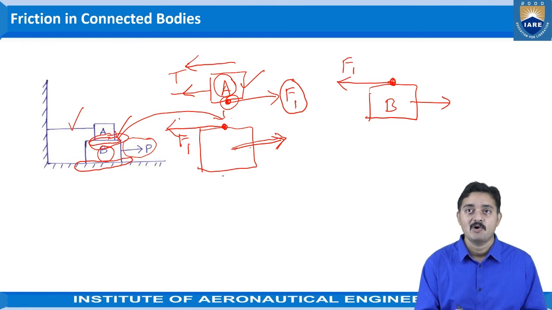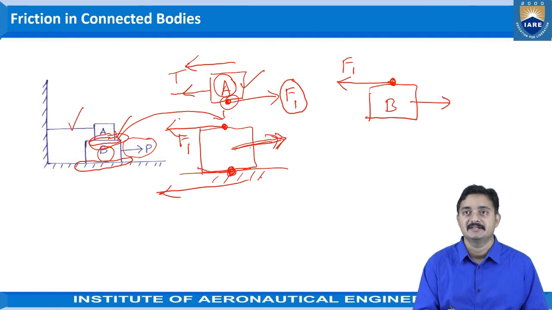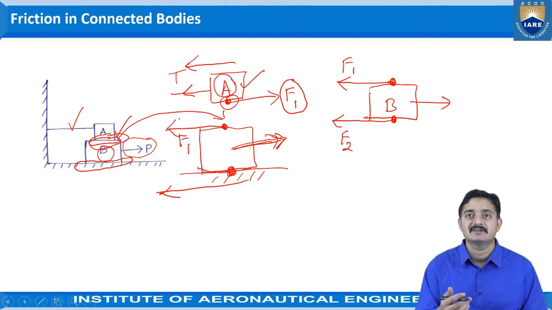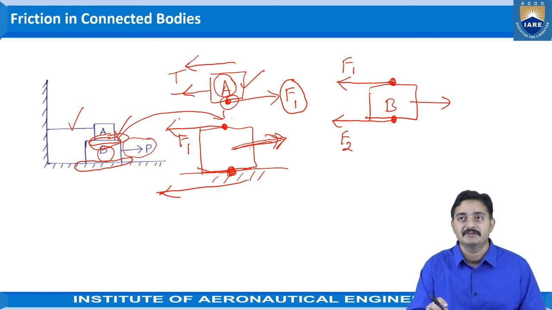Now coming to the bottom surface, this object is moving towards the right side. So at this contact point again, the friction will act towards the left side. Here also the friction will be acting towards the left side, and that friction will be different. Why? Because the contact surfaces are different. So the friction will be different.